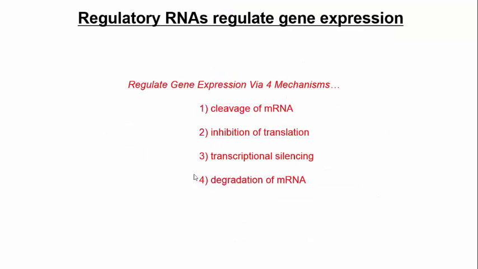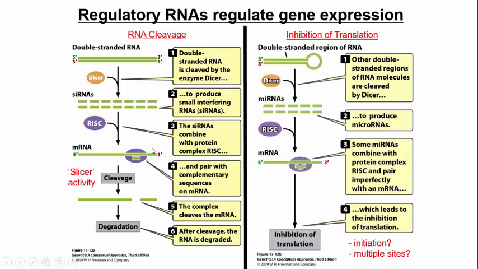Now there are also things called regulatory RNAs, and these regulatory RNAs basically regulate gene expression by 4 mechanisms here. I'm just going to talk about 3 of the 4, but these are 4 mechanisms that happen.